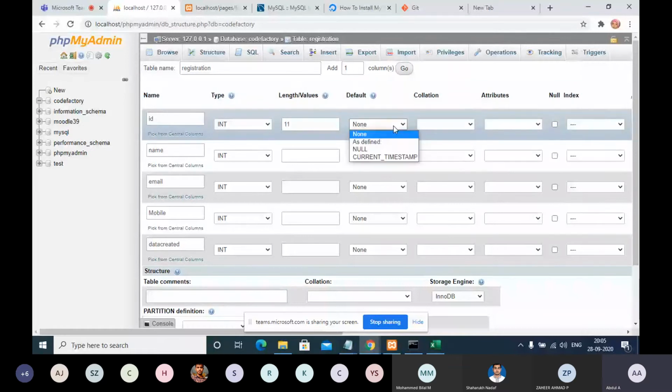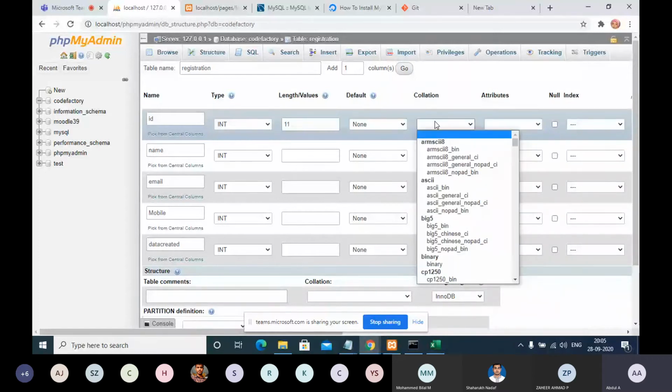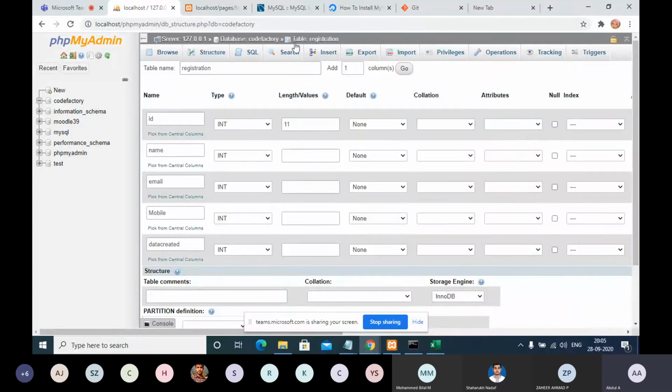What is collation? If you want to define something default, for example default null, if no data is there against this ID, we can keep it as null. But default, you can leave as none, empty. Collation, as usual, is utf8 general CI, which you already defined during database creation itself, so you can leave it.